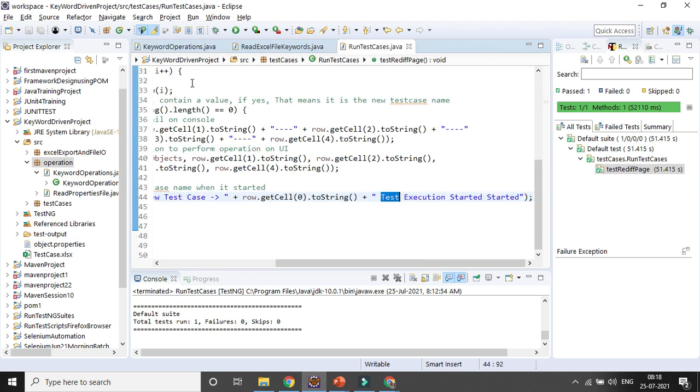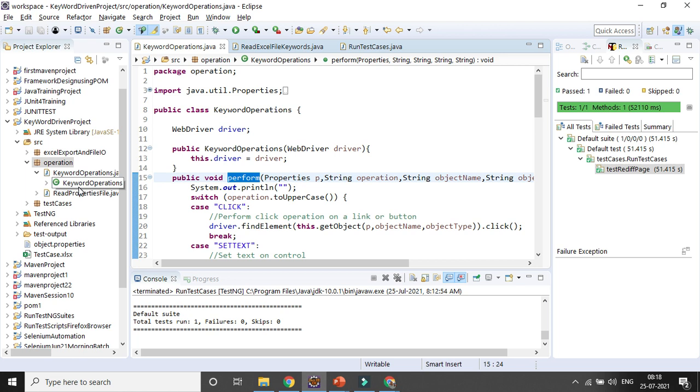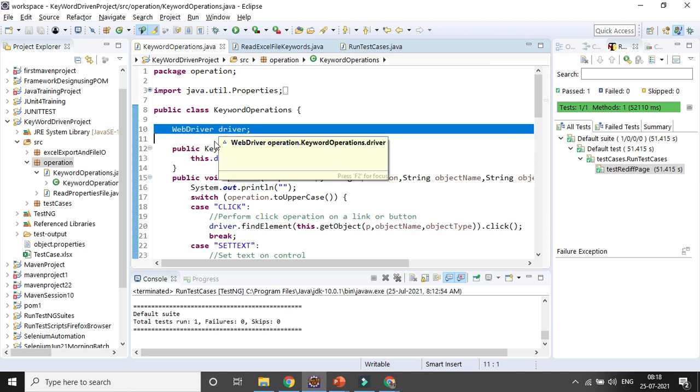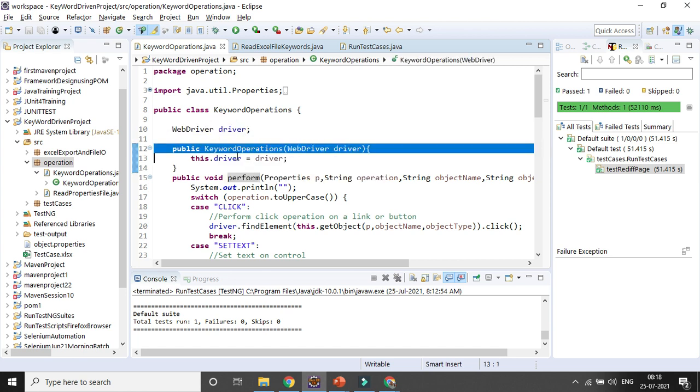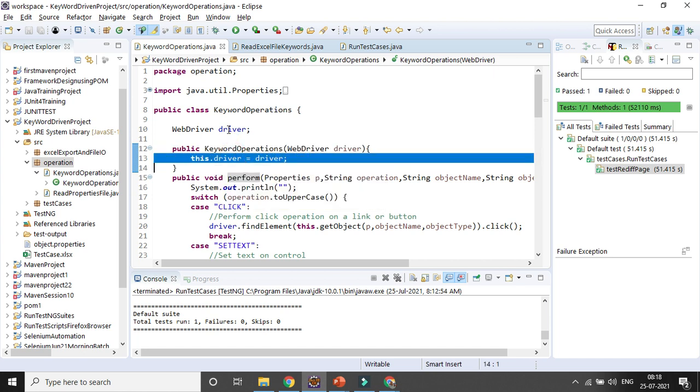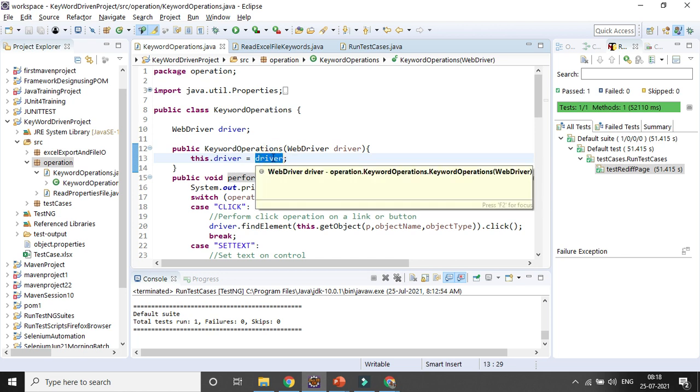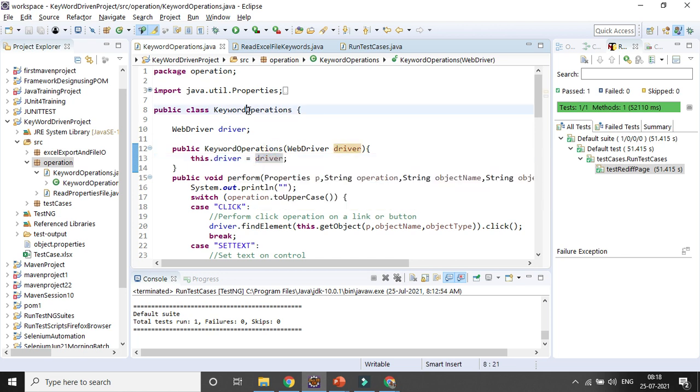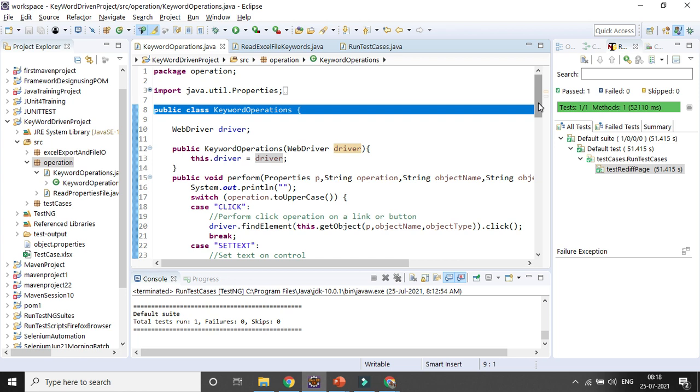Then I will be creating another Java class called keyword operation in the same operation package, where I will be defining some global variables. I am creating a constructor so that the driver matches, otherwise it will not match with the other driver. We give the driver reference whenever we call that particular class. That is the reason I am creating the constructor.